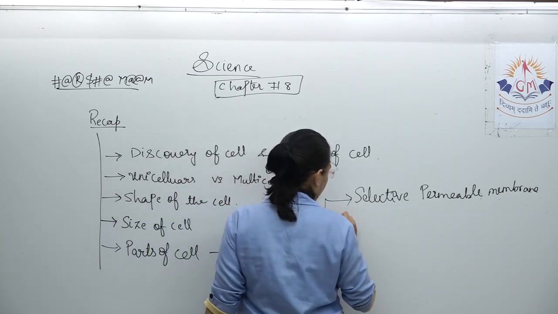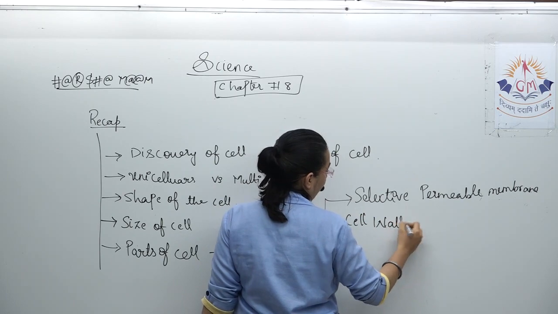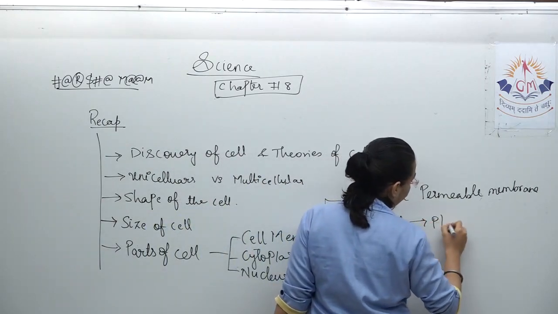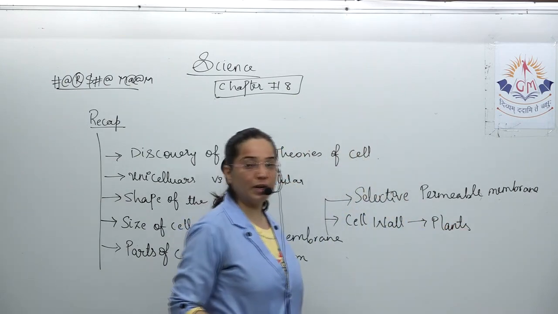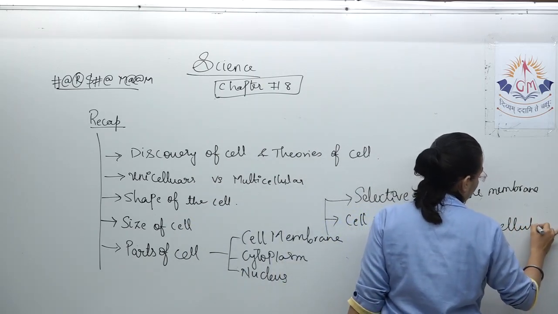Moving further, we discussed cell wall. Cell wall is the extra layer that is present only in plants. And what is it made up of? Cellulose. These are the words which you need to memorize.